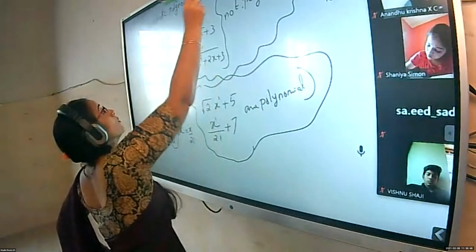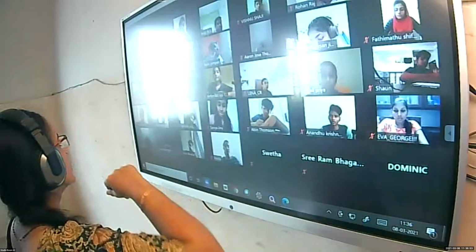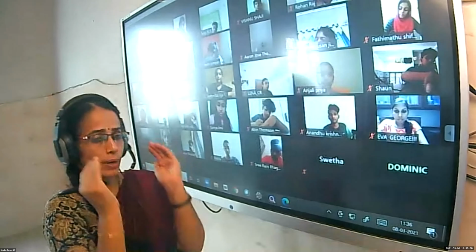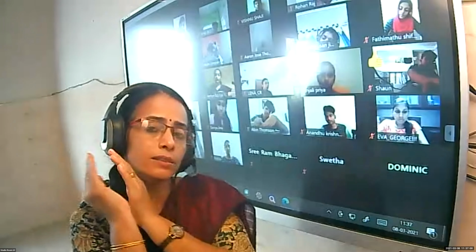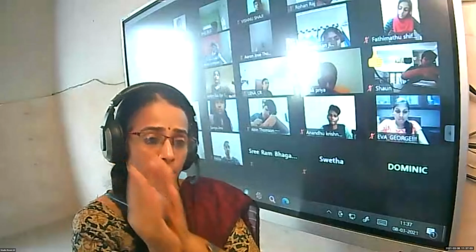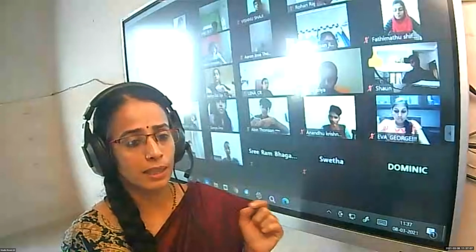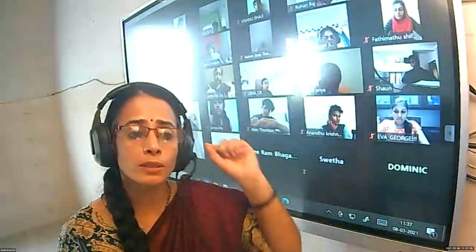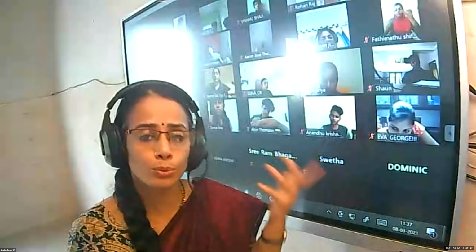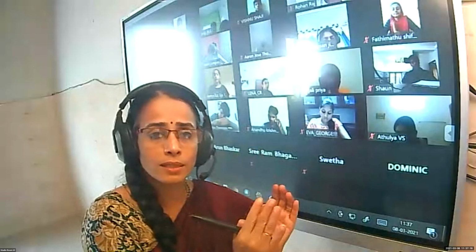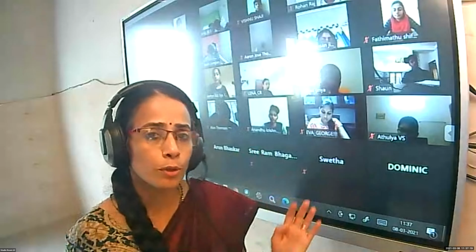Is it clear, all of you? Very important point it is. Jerlin, Lena, Anjali, Priya, Sean, is it clear, those 2 points? Polynomials and not polynomials. Root or rationals do not come on the power of the variables, but they can come on constants or coefficients. Root 2 x square plus 3: root 2 comes where? Root 2 is a constant or coefficient. It's not a problem.